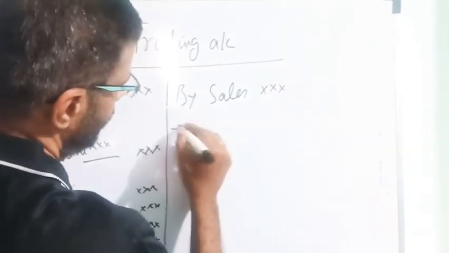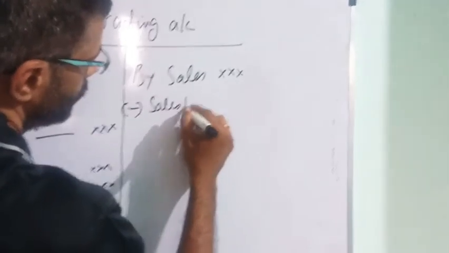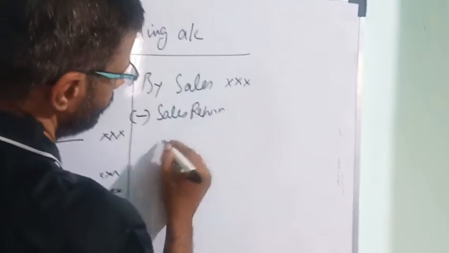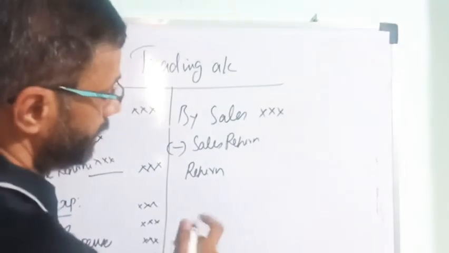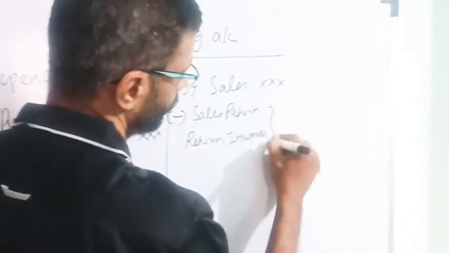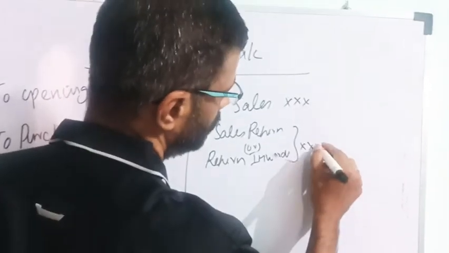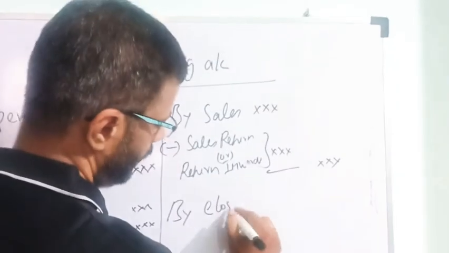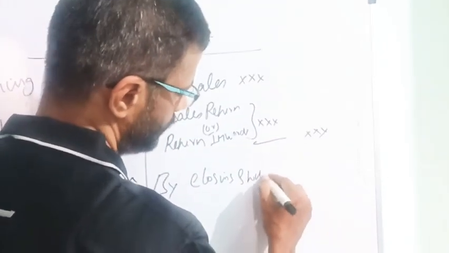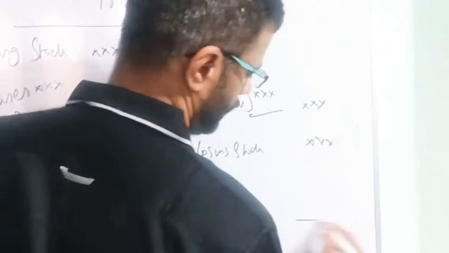Then the credit side: by sales, less sales returns. Sales returns, another name is return inwards. So that is the net sales. And the final one, by closing stock. Okay.